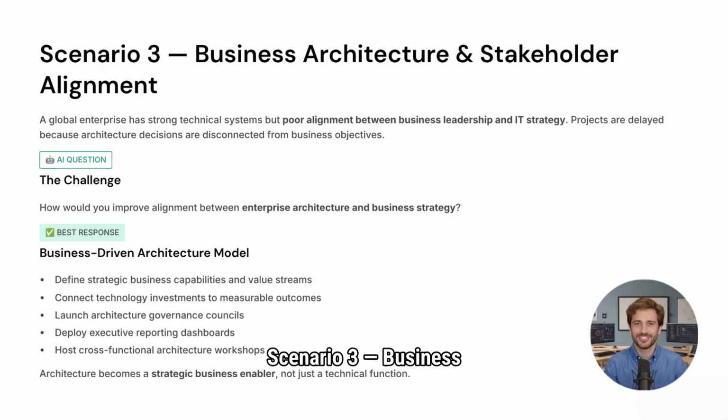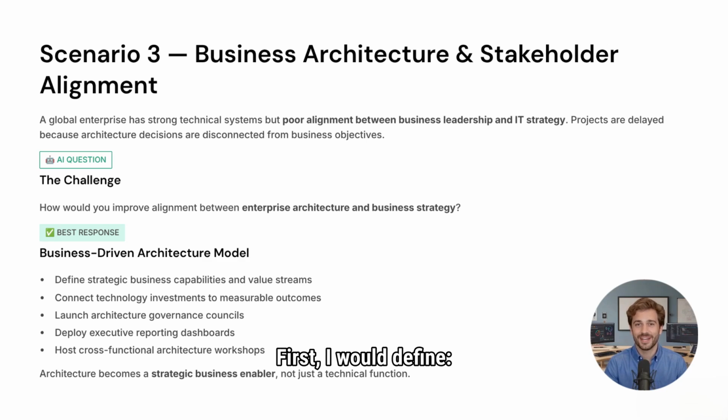Scenario 3, Business Architecture and Stakeholder Alignment. A global enterprise has strong technical systems but poor alignment between business leadership and IT strategy. Projects are delayed because architecture decisions are disconnected from business objectives. AI role play. Question: how would you improve alignment between enterprise architecture and business strategy?